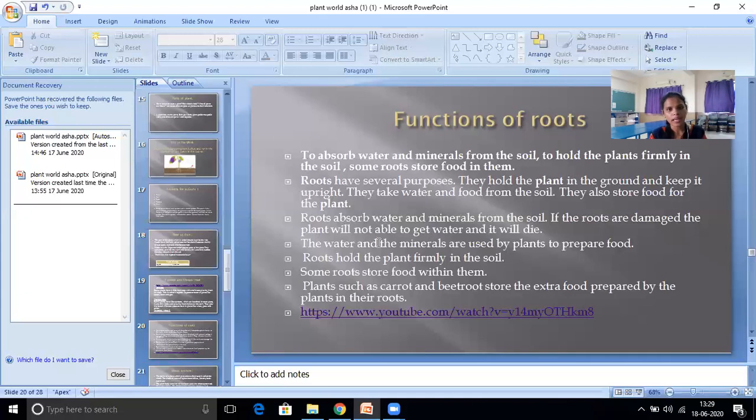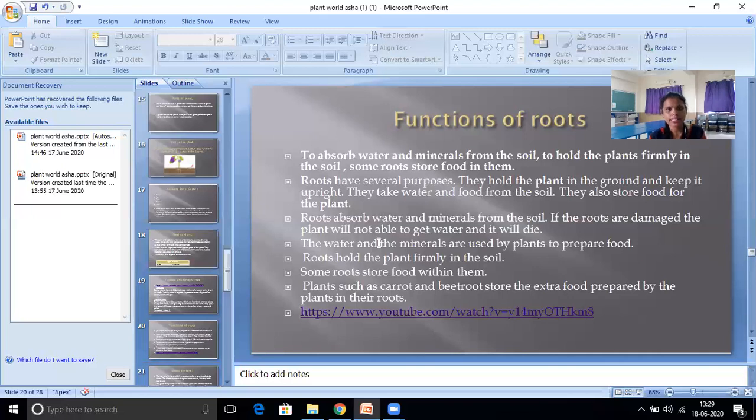Yes. Okay. Next point: roots hold the plant firmly in the soil. It will hold the plant. Okay. Some roots store food with them. That already came once again.